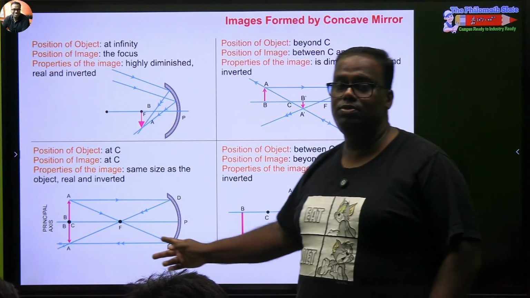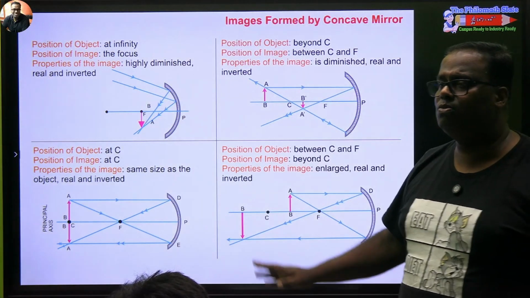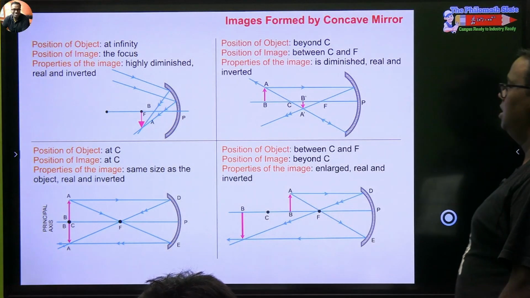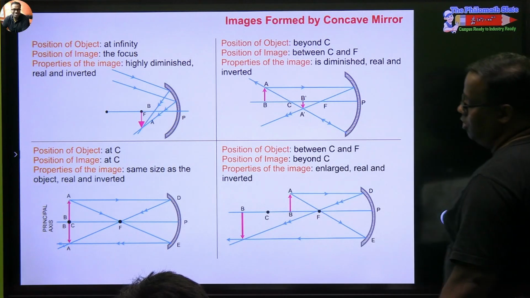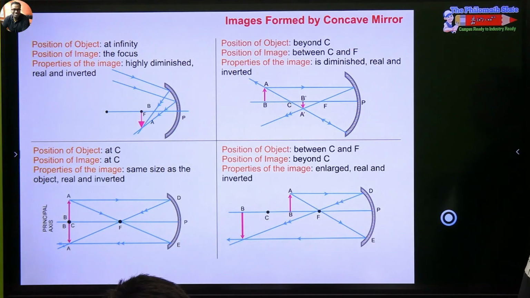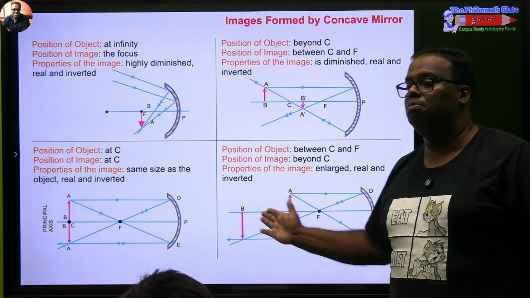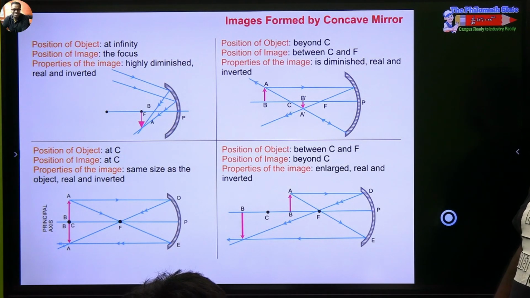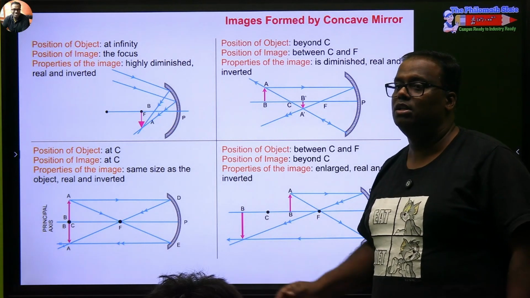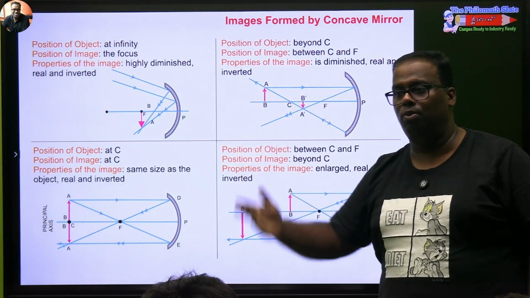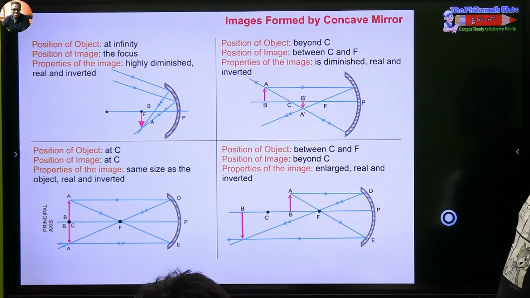This is the case of center of curvature. The same thing we will see in convex lens at 2f when we form the image at 2f. Now ये इसका just उल्टा. Now you are having the object between center of curvature and focus. So your image will be formed beyond C and it will be an enlarged image. So if you go for magnification of this, the value will be negative and the magnitude will be more than 1. Any doubt anyone has in this part?